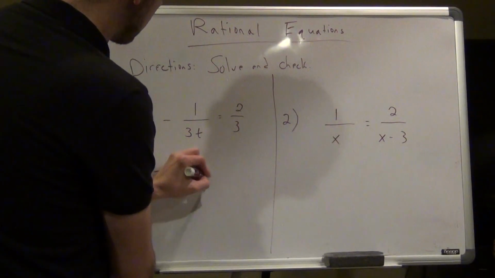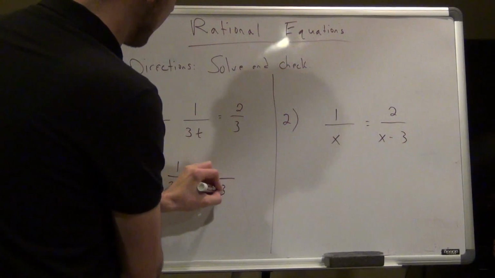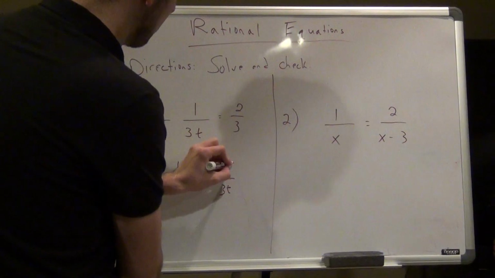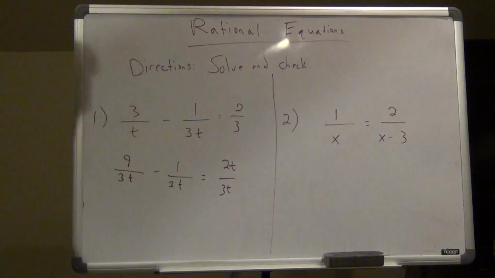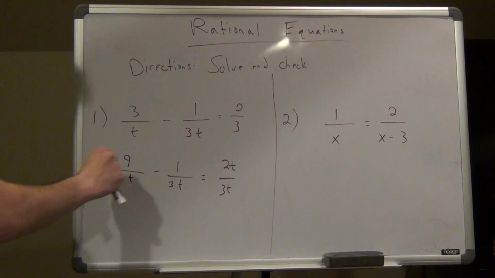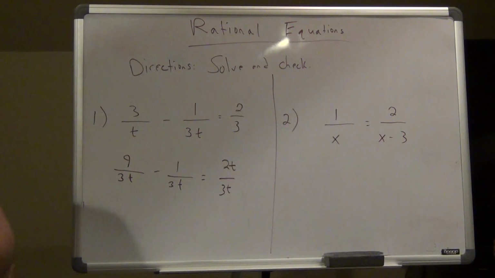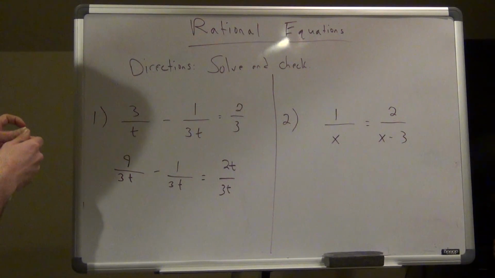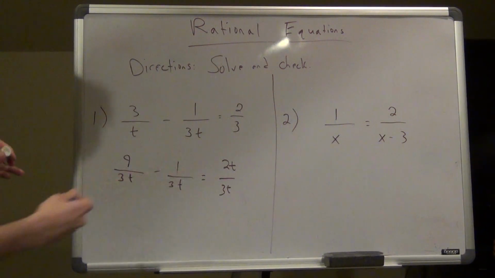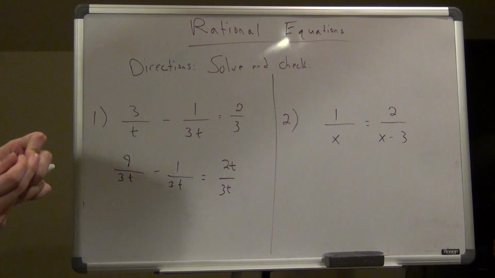And then over here, I multiply the top and bottom by t, right? Okay, so once I make my common denominator, I'm not going to do any division here. I'm just basically going to eliminate my denominator. That's what I'm going to do. I don't even need to worry about it.